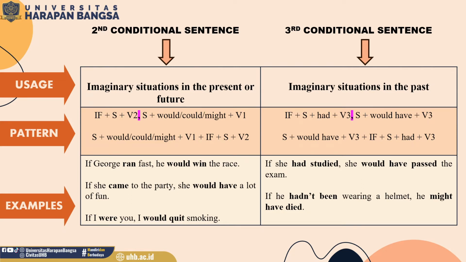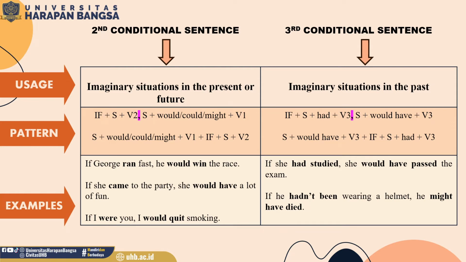Next, third conditional sentence. It is for imaginary situations in the past. It is impossible to happen, and it is a kind of regret. Look at the pattern. If plus subject plus had plus verb 3, comma, subject plus would have plus verb 3. Or we can also reverse the pattern: subject plus would have plus verb 3 plus if plus subject plus had plus verb 3.